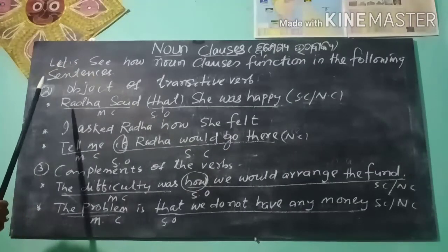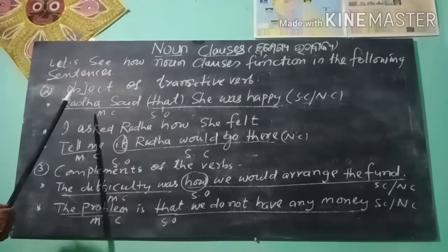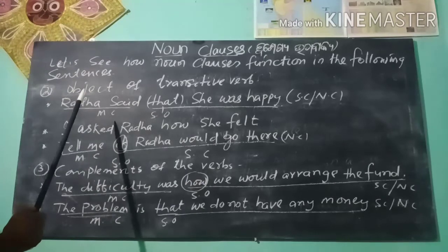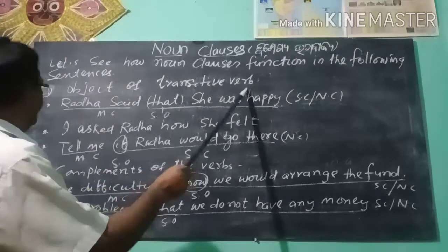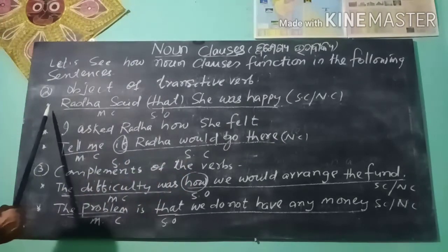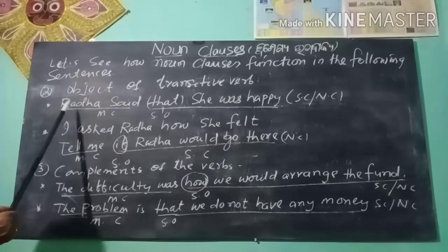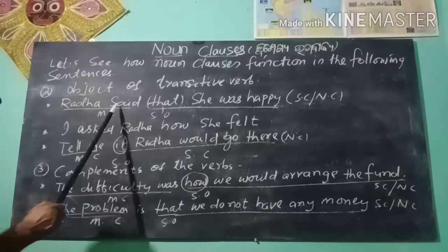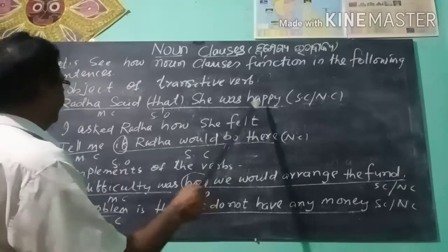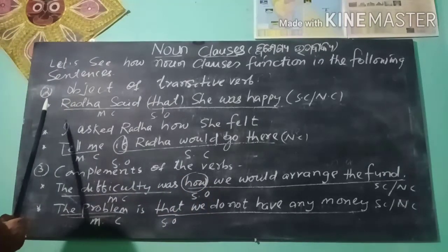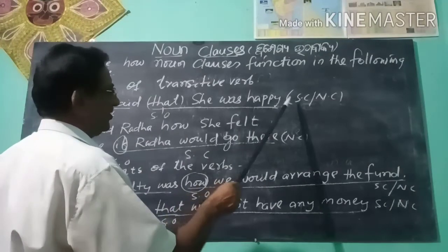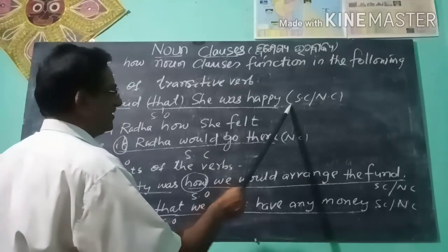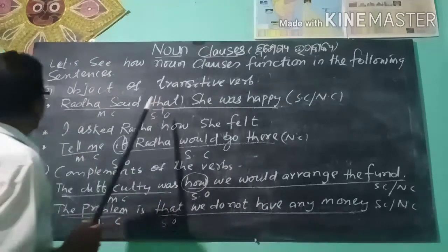Dear students, let us see how noun clauses function as object of the transitive verb. See the next sentence. Radha said that she was happy. In this sentence, that she was happy, the subordinate clause, works as a noun clause.